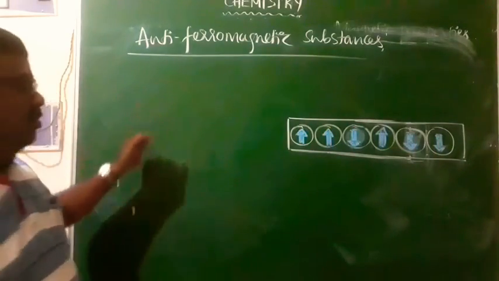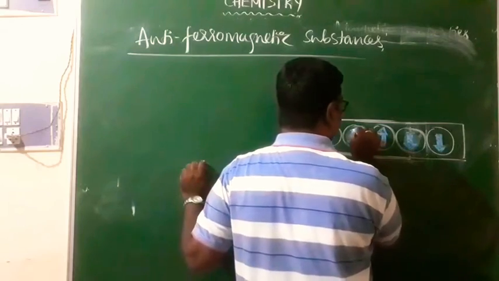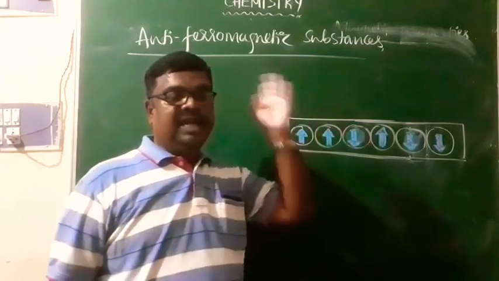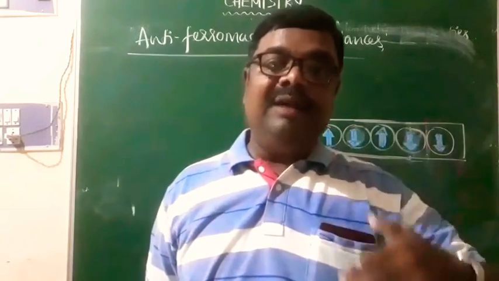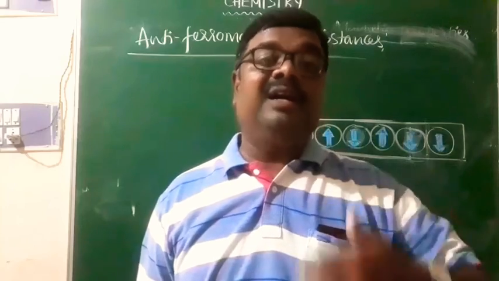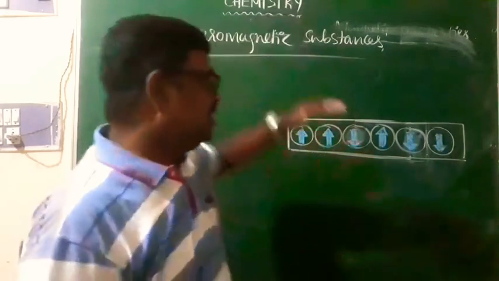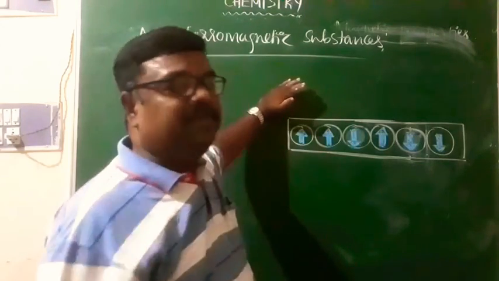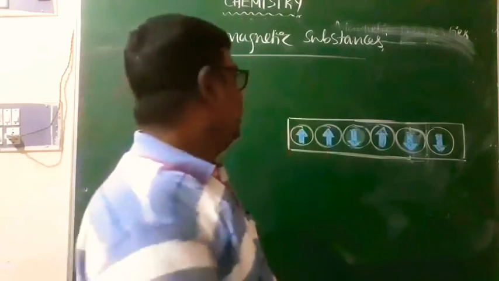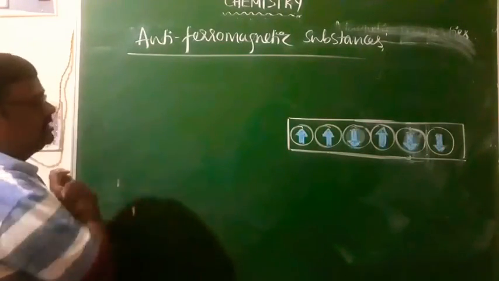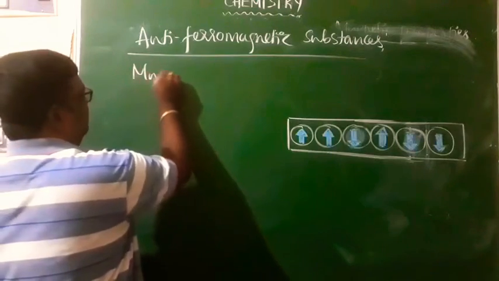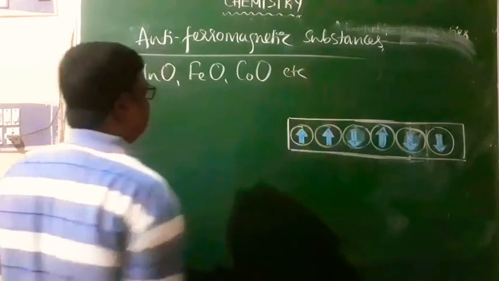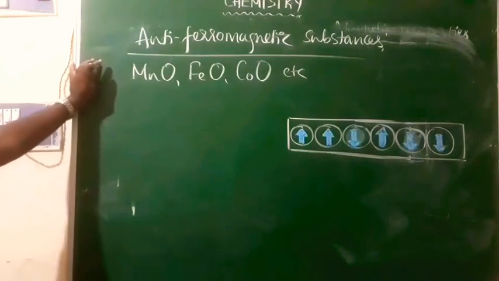Therefore, equal number of domains will be in opposite direction, and therefore they are called antiferromagnetic substances. And of course, when equal number of domains are in opposite direction, their magnetic moments will cancel each other, and therefore the net magnetic moment of this substance will be 0, and therefore it is strongly repelled by the magnetic field. That is what we call antiferromagnetic substances. Examples for that are MnO, FeO and CoO.